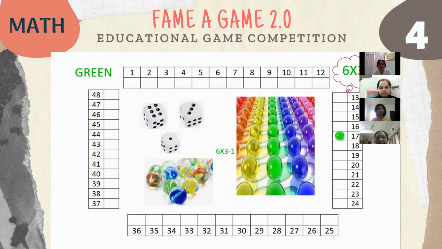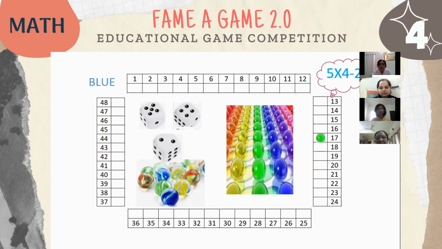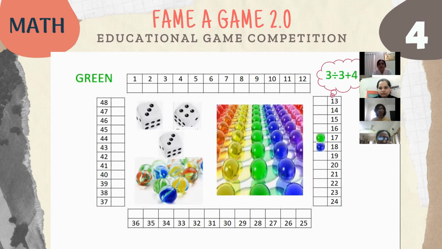Next will be Blue's turn. Blue will be throwing all the three dice together at one go. He has got the numbers 5, 4 and 2. By using BODMAS rules, he has come up with the number 18 and he'll be placing the marble on 18. Next is green's turn. Green has got the numbers 3, 3 and 4. Again with the help of BODMAS, he has come up with the number 5. He's placing his green marble on number 5.